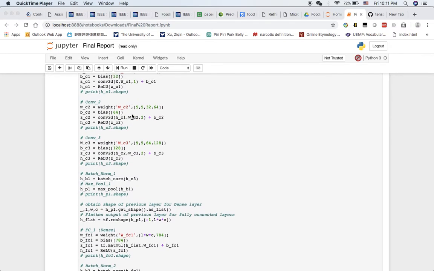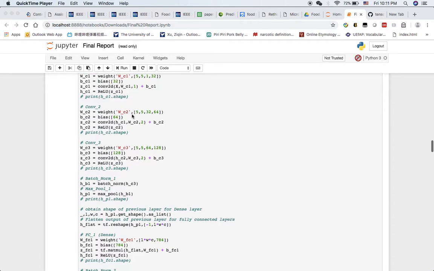We only have 3 layers of the convolutional network.